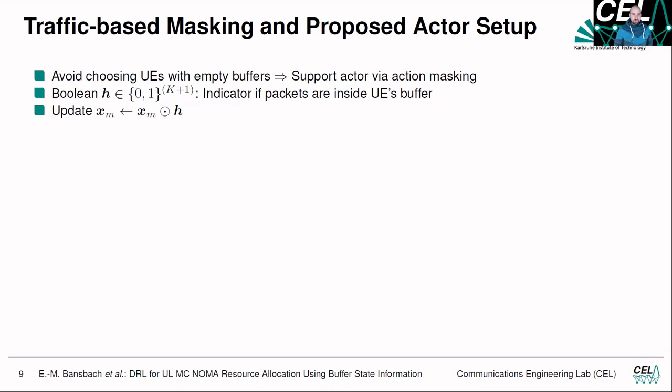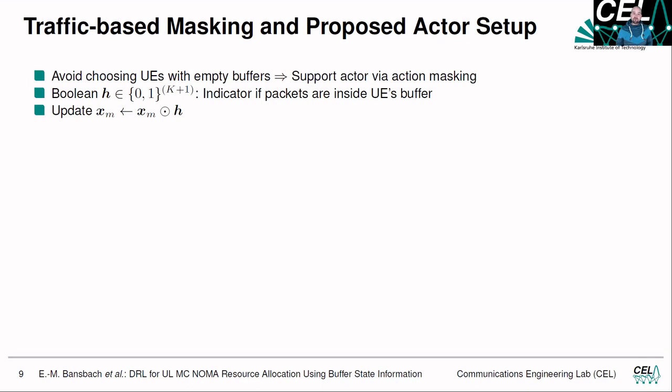Another thing we propose is traffic-based masking. With traffic-based masking, we just want to ensure that the agent avoids choosing user equipments with empty buffers. If there's a user equipment which has no data to transmit, it doesn't make sense to allocate a resource to this user equipment. With that, we want to boost training a little bit and support the actor using this action masking.